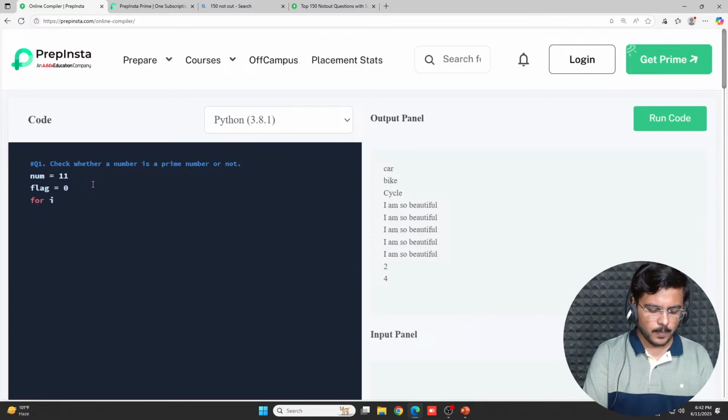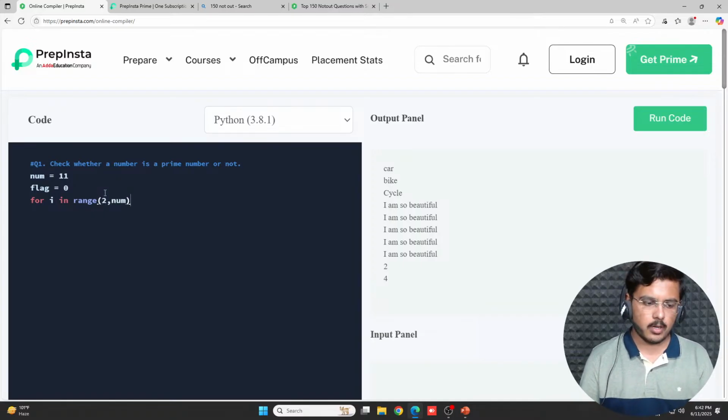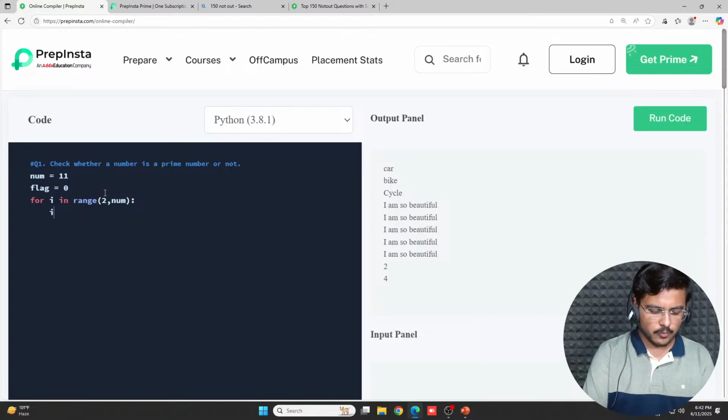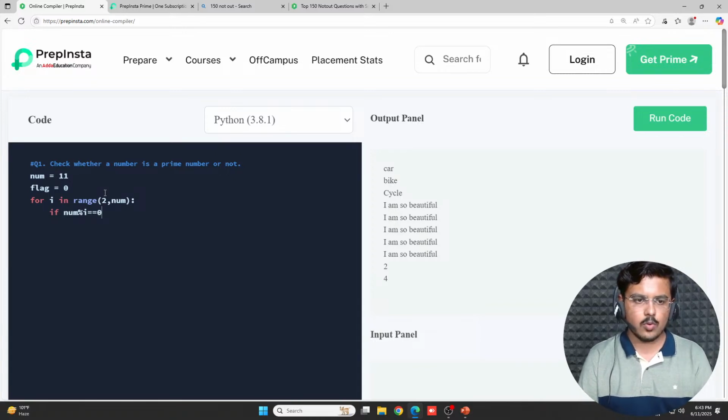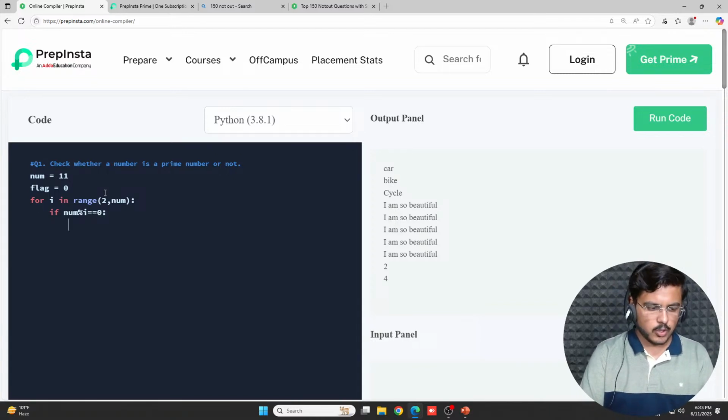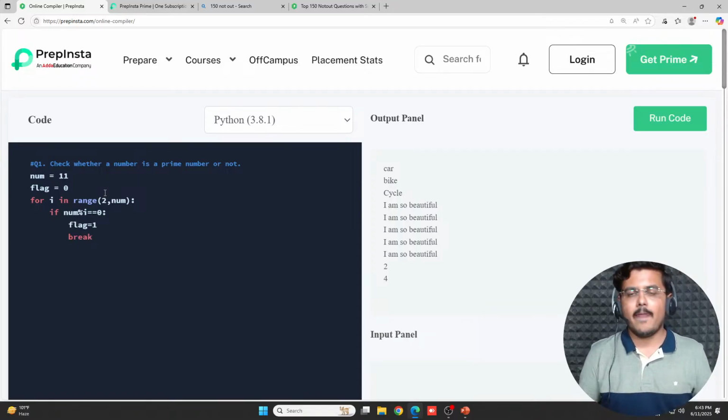So for i in range, now when you're writing the range, what should I write? I should write from 2 to number. I'll tell you why I am doing this. If number modulus i, when I divide it and this comes out equal to 0, then what you have to do is make the flag 1, change the value of flag, and break. Now this was the reason I was teaching you the break statement. This was the reason I had taught you the modulus operator yesterday.